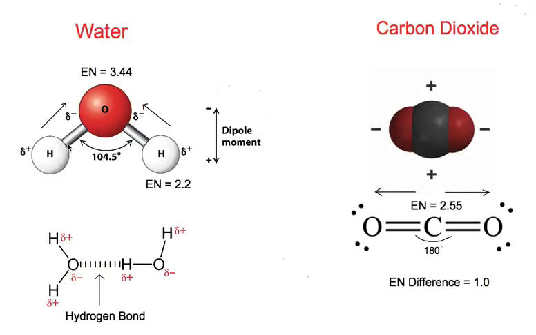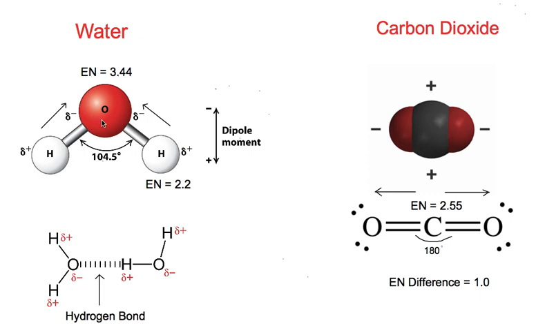A water molecule consists of two hydrogen atoms placed at an angle of 104.5 degrees with an oxygen in between, while the Lewis dot structure of carbon dioxide consists of a carbon central atom with double bonds to each of the two oxygen atoms at an angle of 180 degrees.